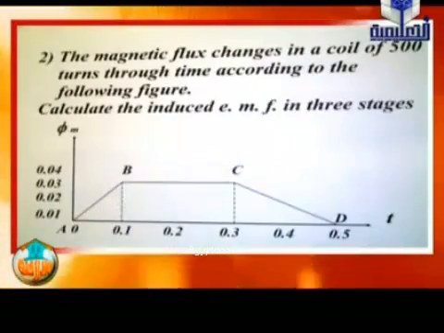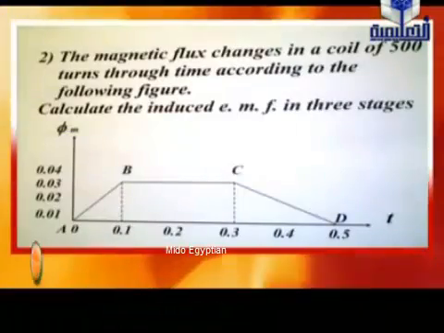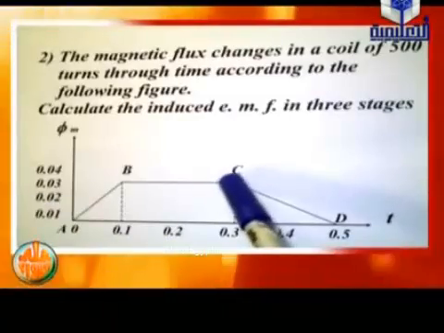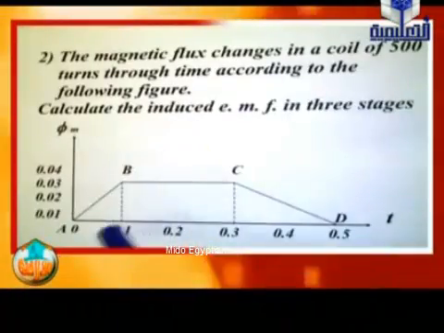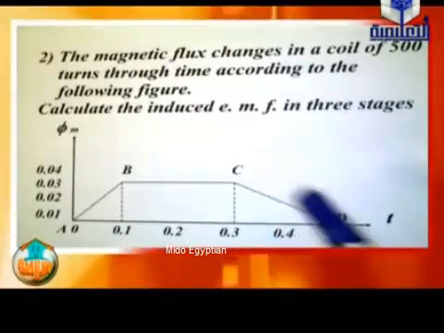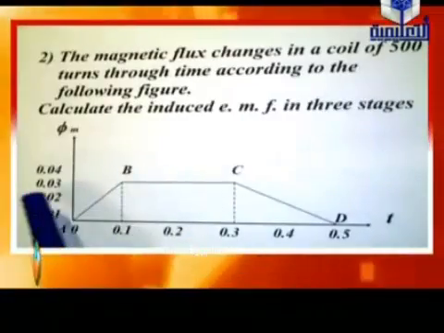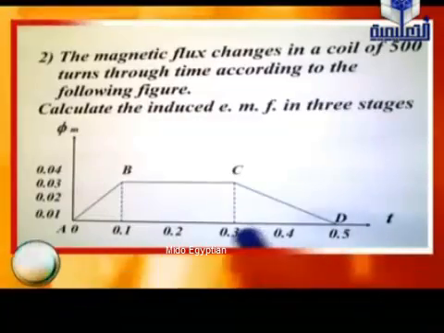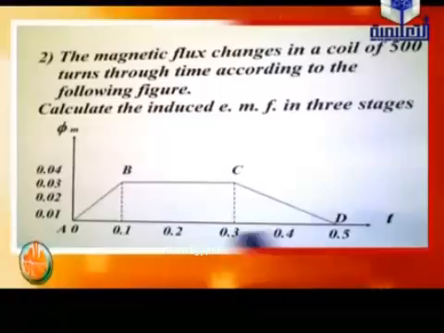From B to C, the change of magnetic flux equals 0 because there is no change. 0.03 minus 0.03, so the result equals 0, through time 0.2 second. Finally, from C to D, the magnetic flux changed from 0.03 into 0, vanished, from 0.3 to 0.5, so we have 0.2 seconds.